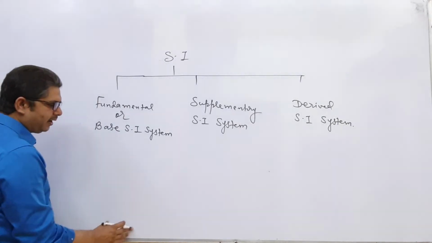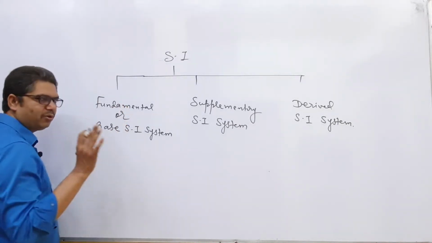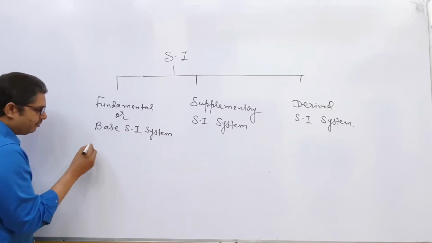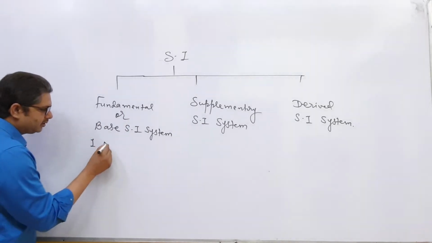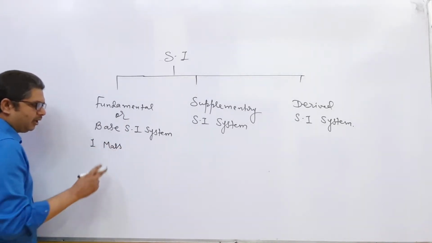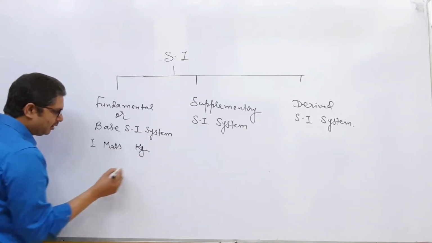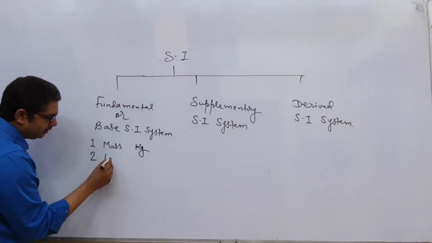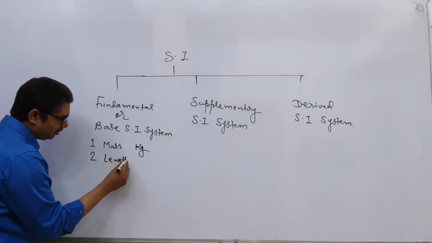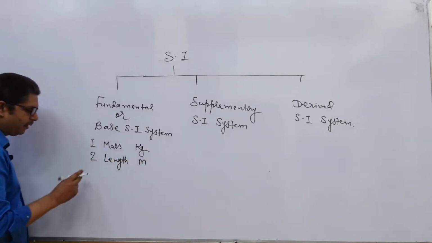So here you have 7 physical quantities. Number first is mass, and unit of mass is kg. Number second is length, unit is meter.